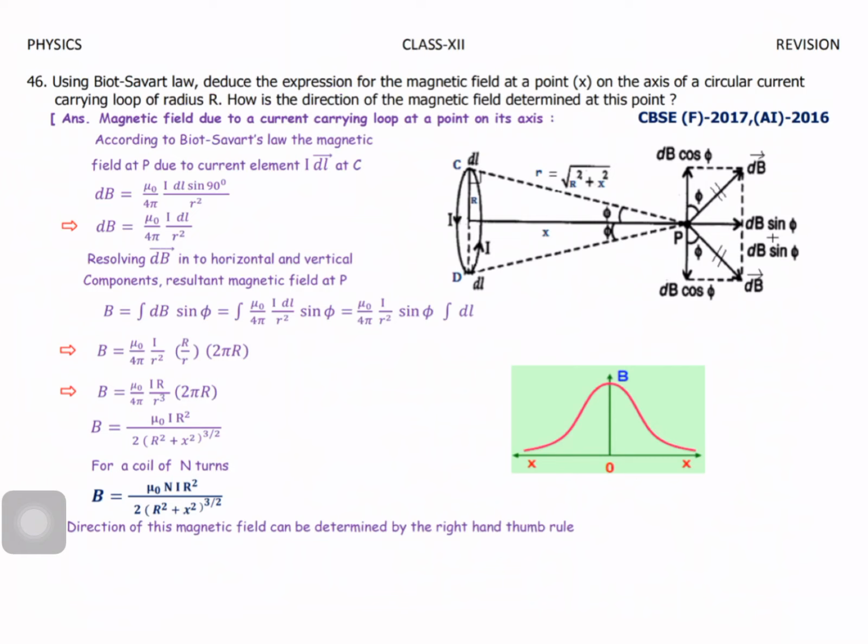Clear? So finally, suppose the coil has n turns, you just add n to the equation, that is given by B equal to mu naught n I r square by 2 into r square plus x square the whole power 3 by 2. So the direction of the magnetic field can be determined by the right hand thumb rule. This is how magnitude and direction can be calculated.